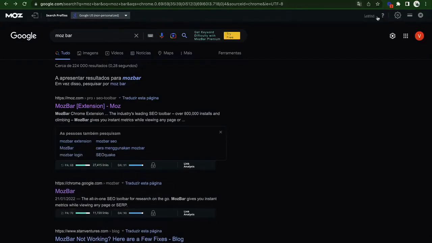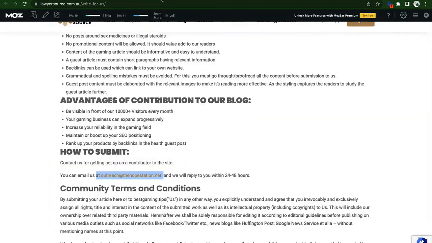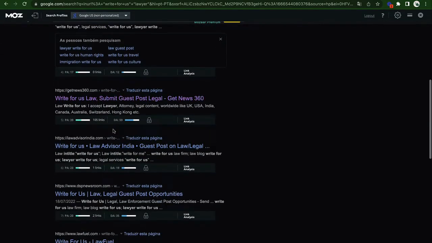And basically this allows you, if you're doing this for free, if you're not using a paid tool, which again I'll explain to you in a second how we do this with the paid tool, to see basically the metrics of these domains, right? But let's look for a couple more ones. Let us see. As you can see, PA 39, DA 59.